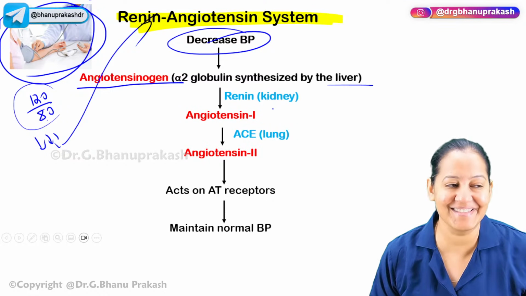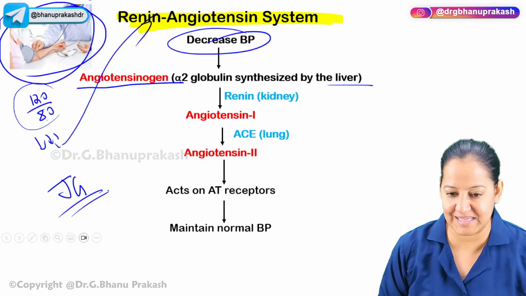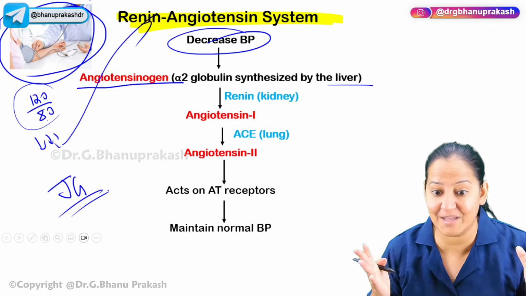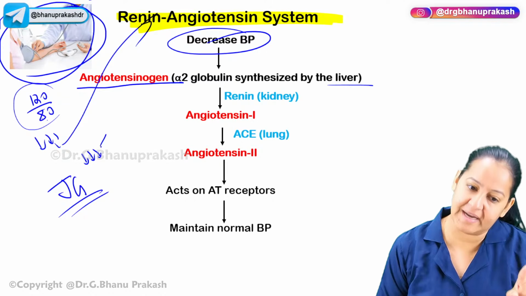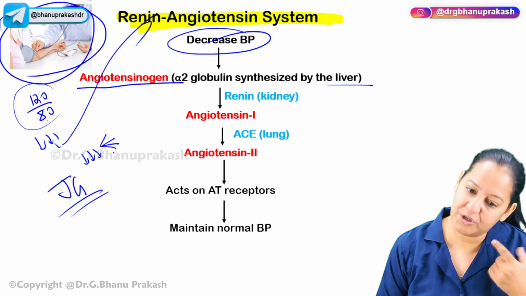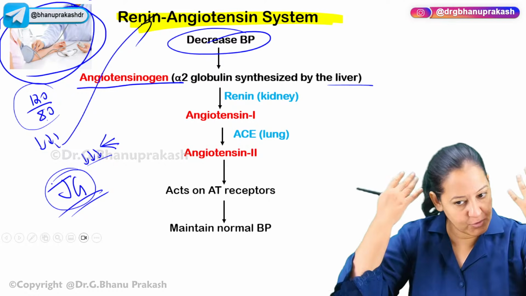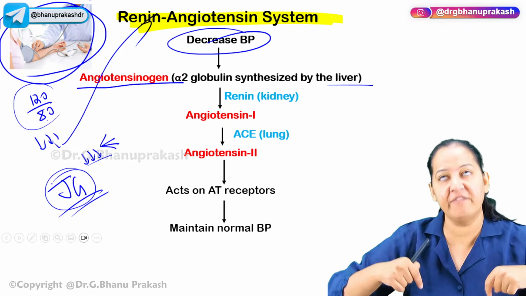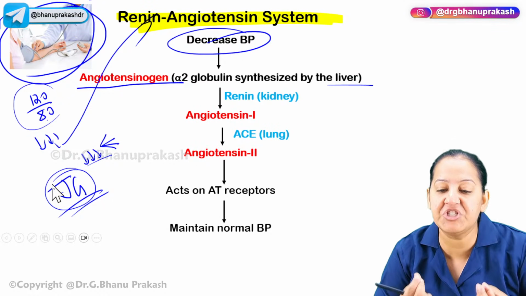In the kidney, there is a cell known as the JJ cell. The juxtaglomerular apparatus. Juxtaglomerular cells are there. They are the sensor. You know what a sensor is? A sensor is a cell which senses the blood pressure immediately. As soon as the blood pressure falls due to any reason, vomiting, diarrhea, accident, surgery, the JJ cells in the kidney sense it. Blood with less pressure is going everywhere, including the kidney, and the JJ cells will immediately sense it.